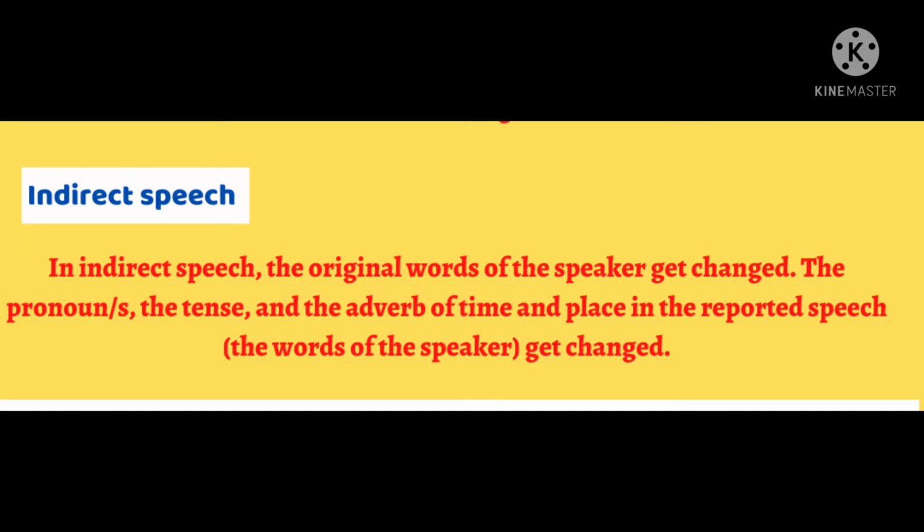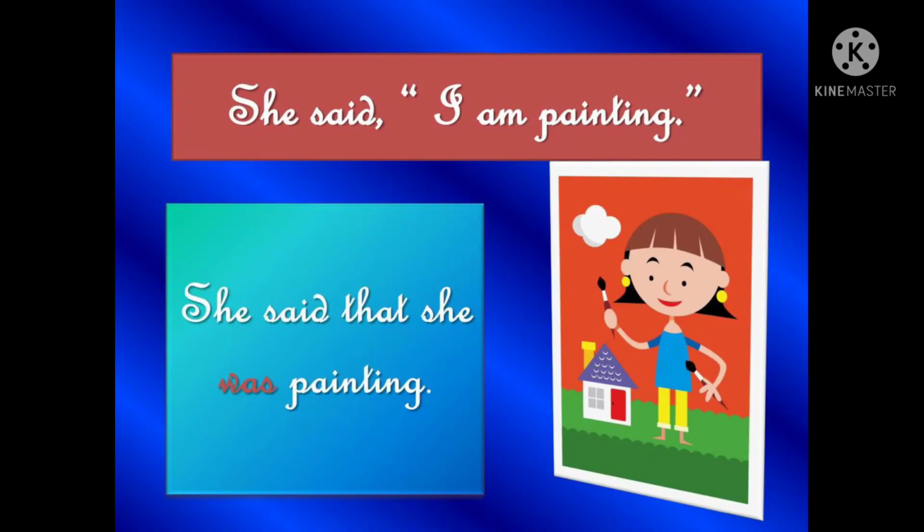Definition of indirect speech: the original words of the speaker get changed, which means there will be a change either in pronouns, tense forms, or in the adverbs of time and place, and at times some words also will be changed in indirect speech. So the actual version being changed is known as indirect speech. We can identify indirect speech using the conjunction that.